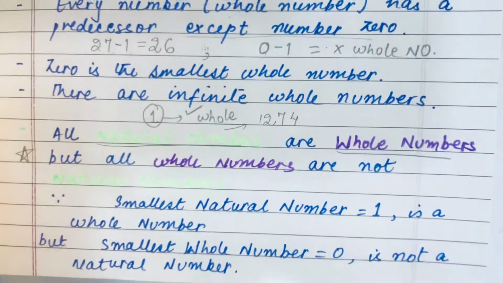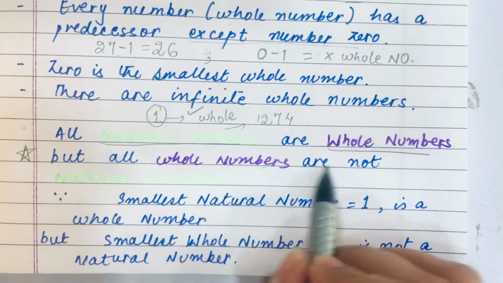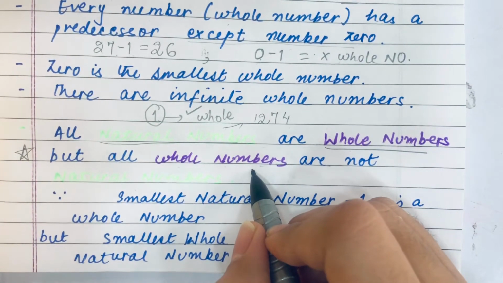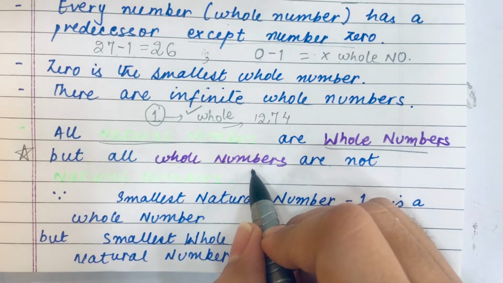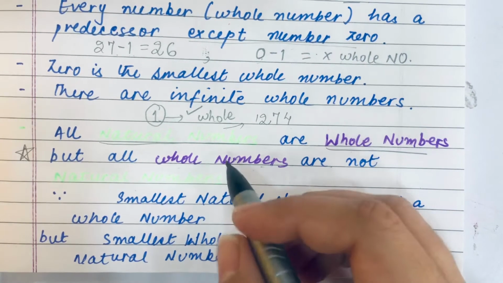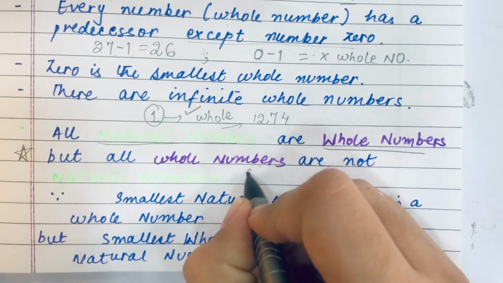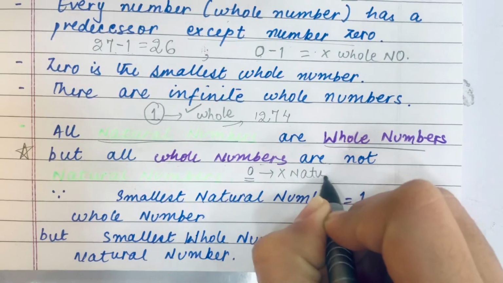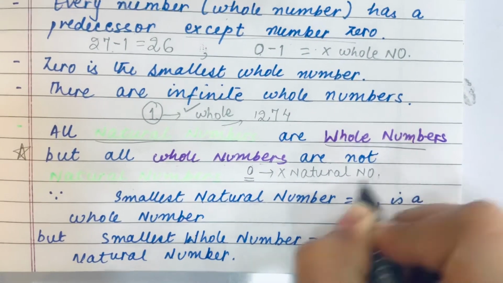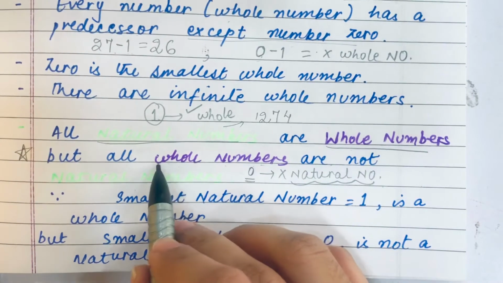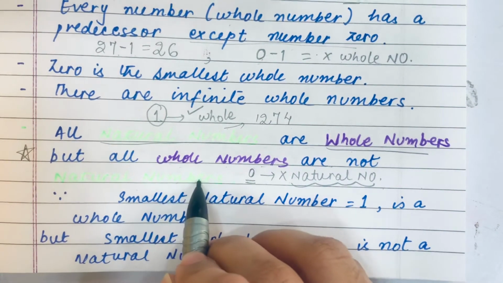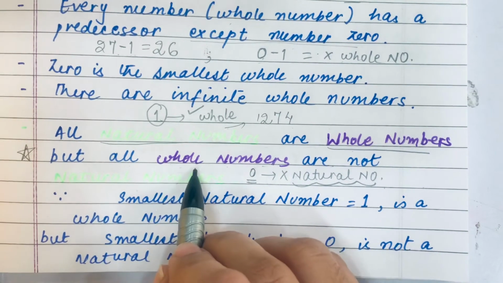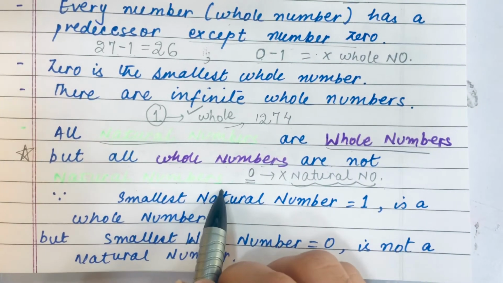Now let's take the other statement. All whole numbers are not natural numbers. Why? 12 is a whole number, it's a natural number. 2 is a whole number, it's a natural number. So I told you we'll take the example of the smallest whole number. The smallest whole number is 0. Is it a natural number? It is not a natural number. So if we have any one example which is not true for the statement, we will say the statement is not true. Can you see this? 0 is a whole number which is not a natural number, so we can say that whole numbers are not all natural numbers. I hope that's clear.